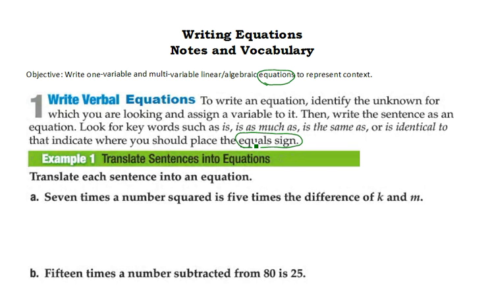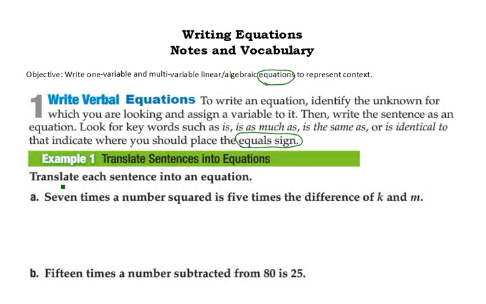The key words that we're looking for are is, as much as, is the same as, is identical. All of those type of words are where we're going to put our equal sign, where we're going to put our verb so we can now finally have a complete sentence. So again, we're going to go ahead and translate this, kind of like what we did with the end of the last section. We're going to write it above it, and then we're going to put it all together. So example 1a says we have 7 times the number squared is 5 times the difference of k and m. So let's go ahead and above this translate it into as many symbols as we can.